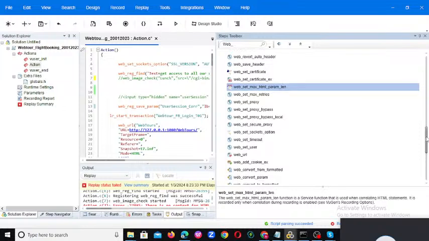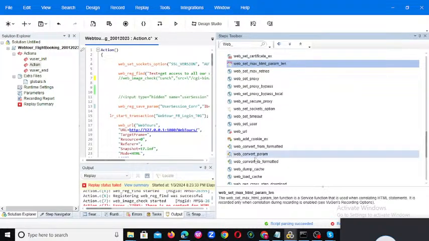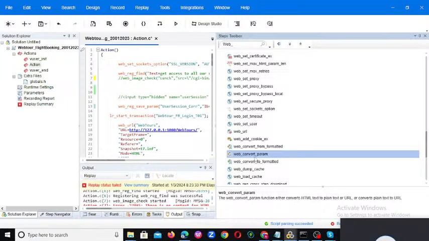Going to the next, web convert param. We already discussed convert in correlation as one of the arguments. In the same way, using web convert param we can convert text, like HTML to text, plain text to URL. The argument convert only handles HTML to URL and URL to HTML. But using this function we can do HTML to URL, URL to HTML, HTML to text, and plain text to URL, and vice versa. That is web convert param.